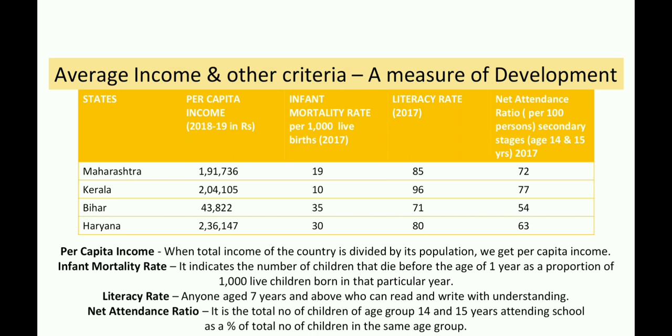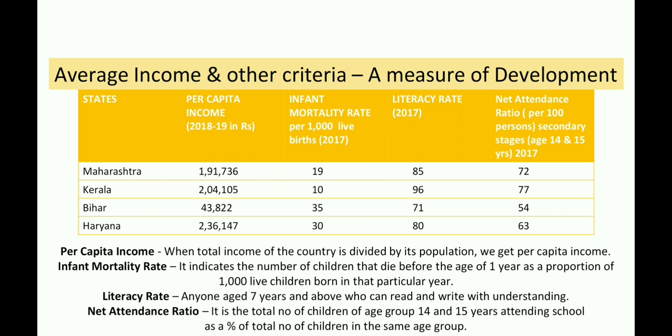Whereas the per capita income of Bihar is only 43,822. And last, the per capita income of Haryana is 2,36,147. According to the rank in per capita income, Haryana stood first, then Kerala is second, third is Maharashtra, and Bihar is at the bottom. This is the average income.